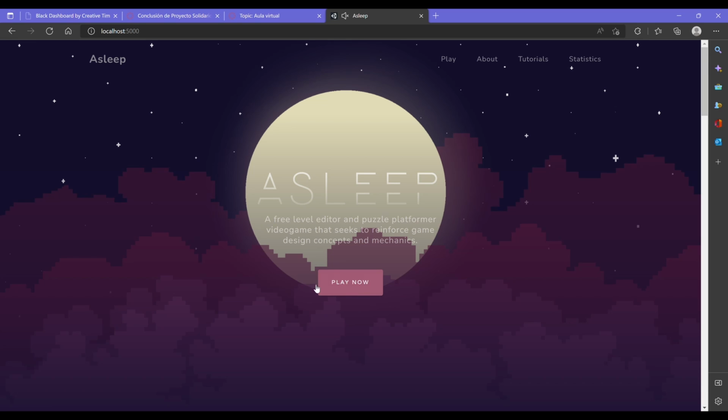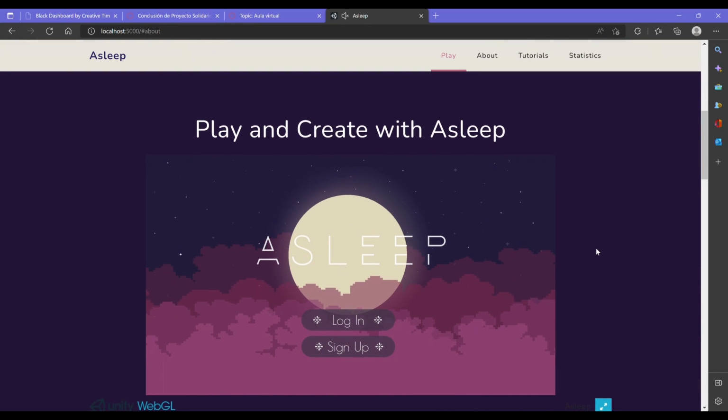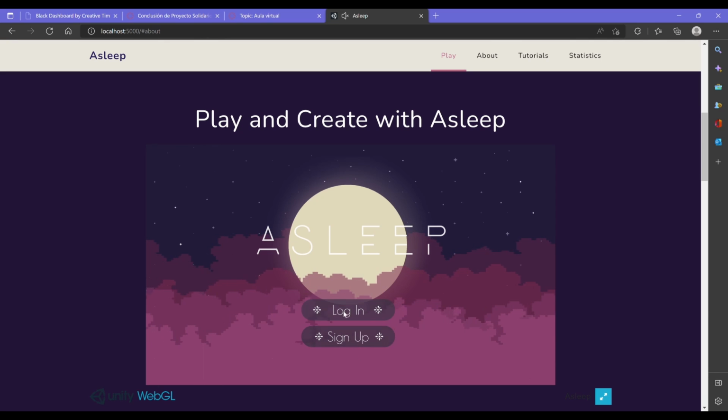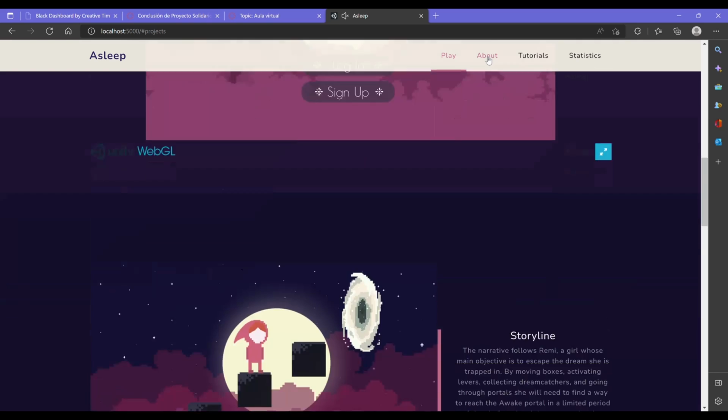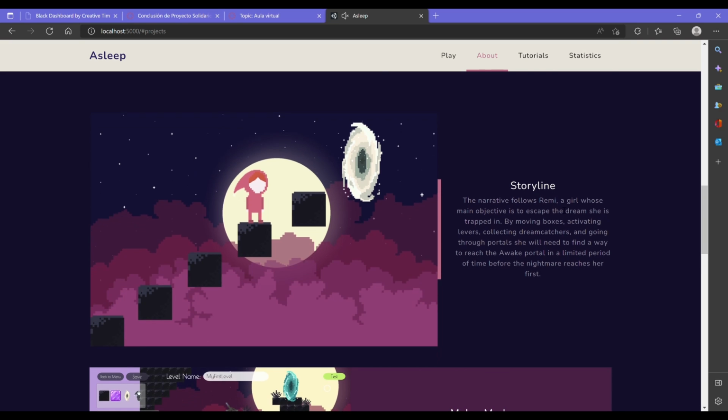If you click play now, you will be taken to the video game section where you will have the opportunity to play Asleep and try out all of its features that we will explain in much more detail later on. Also, if we continue with our navigation bar and go to About, you will be taken to a section where you can learn more about what the video game consists of, its storyline, as well as more detailed information about the mechanics and features of the Maker and Play mode.